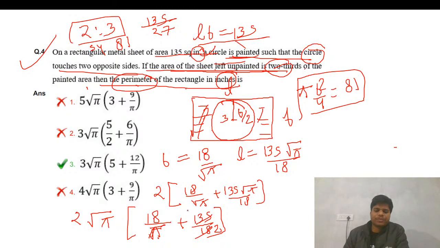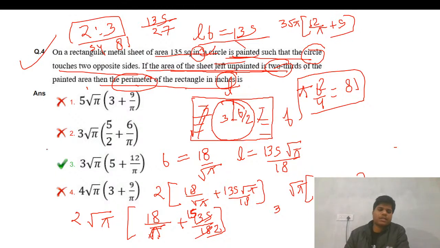Let's bring 2 inside: 36 upon 5 plus, I think we got 15. Now let's take 3 outside. Let me write it here: 3 root pi. So this is 12 upon pi plus 4. So this is the right answer. It was a little time-consuming.